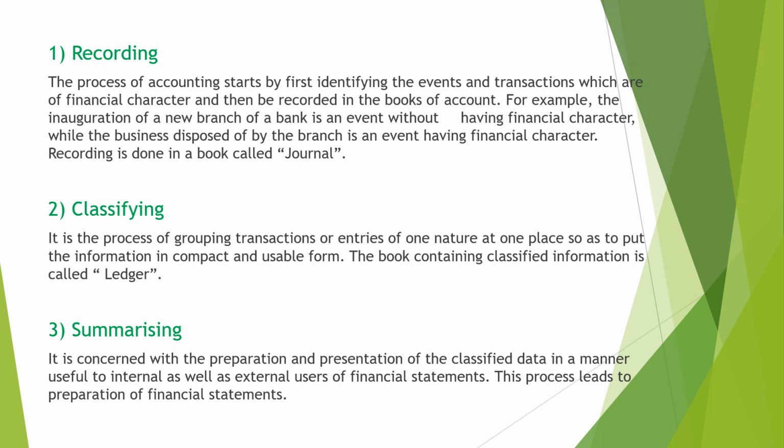The process of recording a transaction, the initial recording of a transaction, is called journalizing, and the book is called journal. The recording of journal is done from a source document. When a sale happens, there will be a receipt. When a purchase happens, there will be a bill. There are certain source documents from which the amount is drawn by the accountant, and later it is included in the book called journal. That's the first process of accounting.